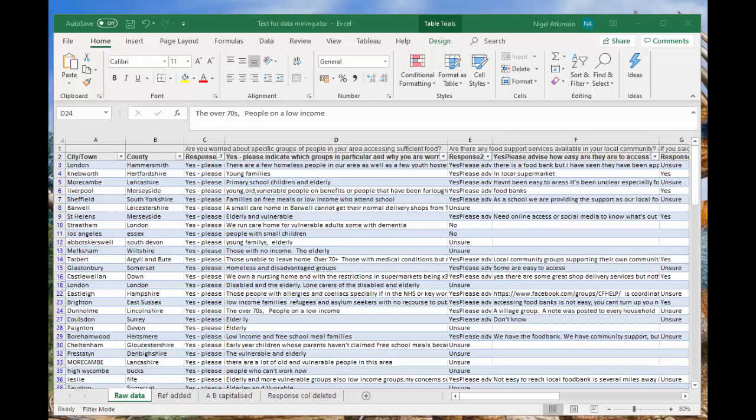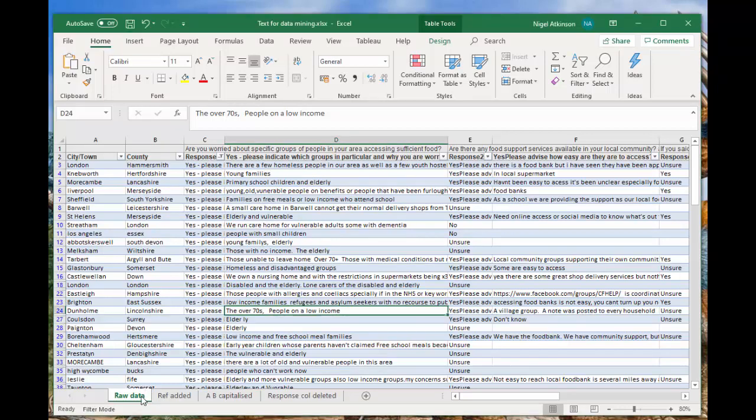Okay, so here's the data set we're talking about here. It's, as I mentioned, some information from public health bodies on their concerns about COVID-19. Starting off on the raw data tab, that is the data as it comes across, and you should always retain this. What you do is just copy it to another tab.